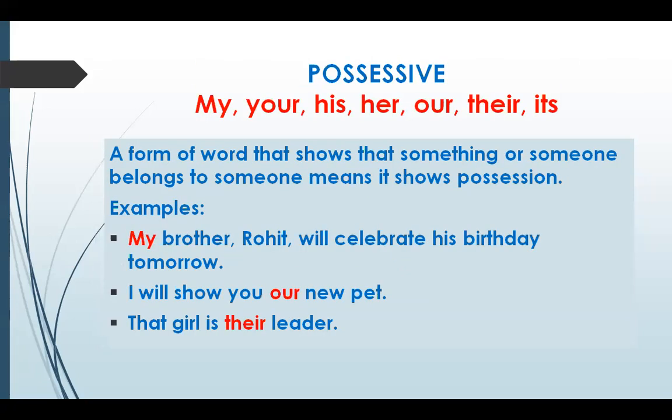Next is the possessive determiners. My, your, his, her. So these words show that something or someone belongs to someone, which means they show possession. My brother Rohit will celebrate his birthday tomorrow. I will show you our new pet, not any other pet, our new pet. That girl is their leader, their leader. So this way they show the possession.